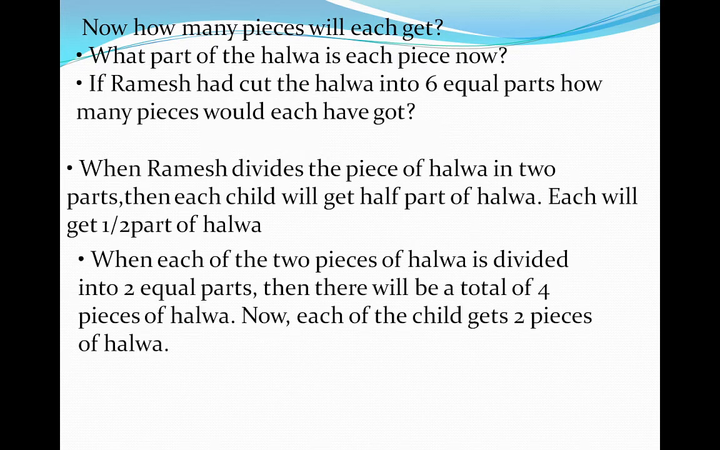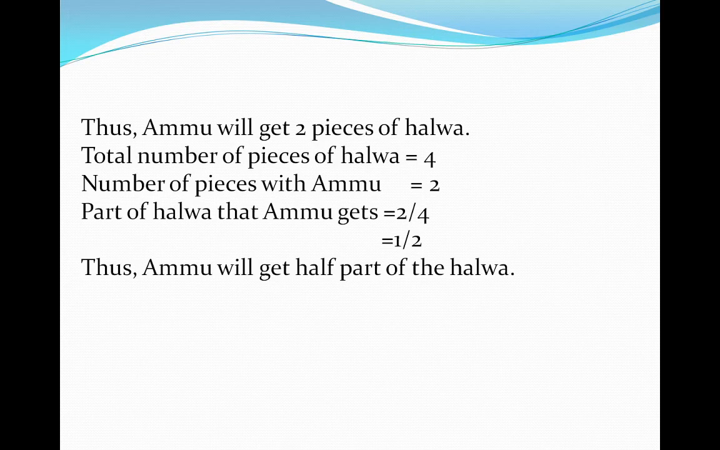When each of the 2 pieces of halwa is divided into 2 equal parts, then there will be a total of 4 pieces of halwa. Now, each child gets 2 pieces of halwa. Thus, Amu will get 2 pieces and the total number of pieces is 4. So, the part of the halwa that Amu gets is 2/4, that is 1 upon 2.